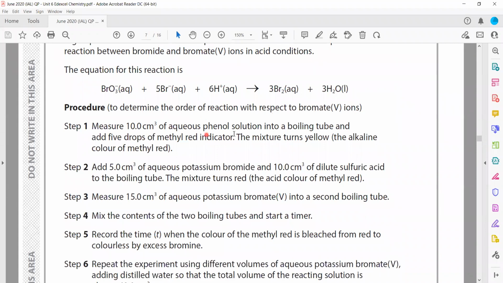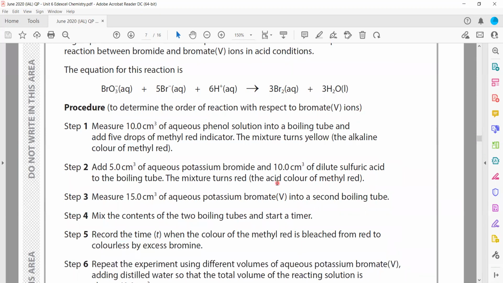We took 10 cm cube of aqueous phenol in a boiling tube, and then we added 5 drops of methyl red indicator. The mixture turned yellow, the alkaline color of methyl red. Then 5 cm cube of aqueous potassium bromide and 10 cm cube of sulfuric acid were added in the boiling tube, and the mixture turned red.